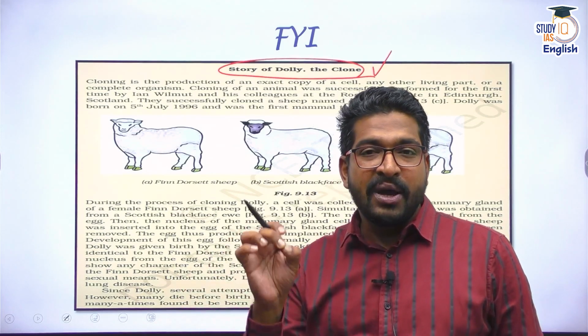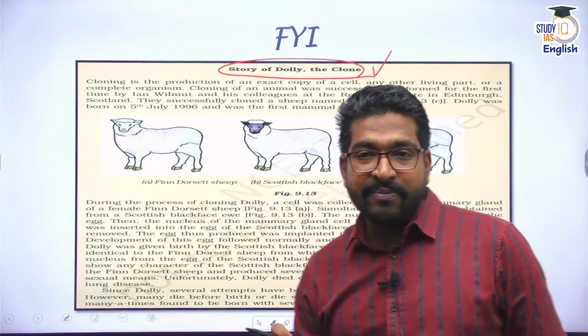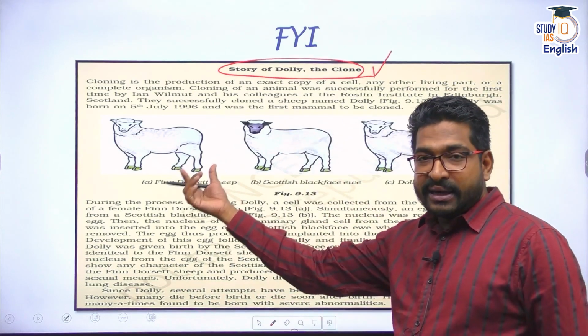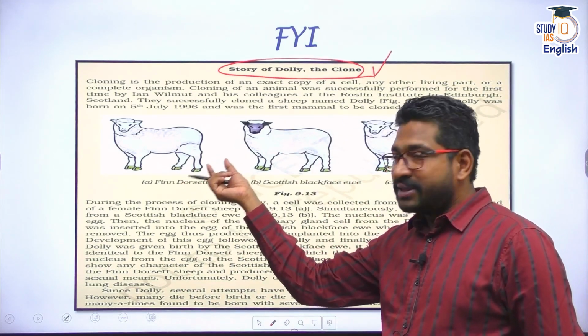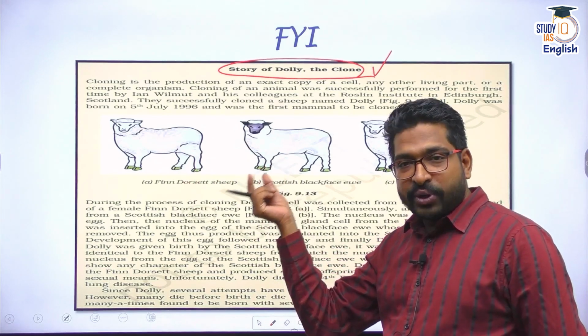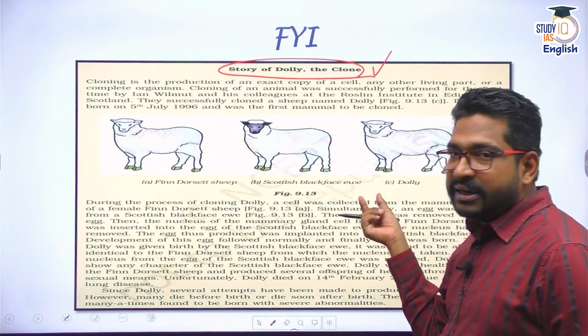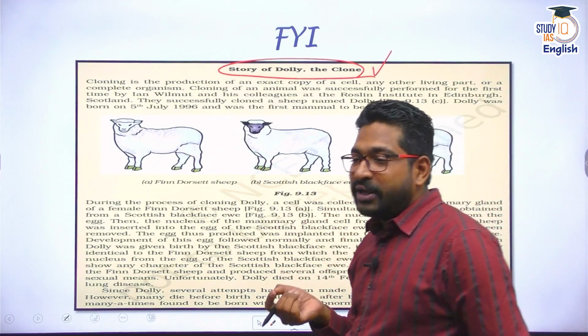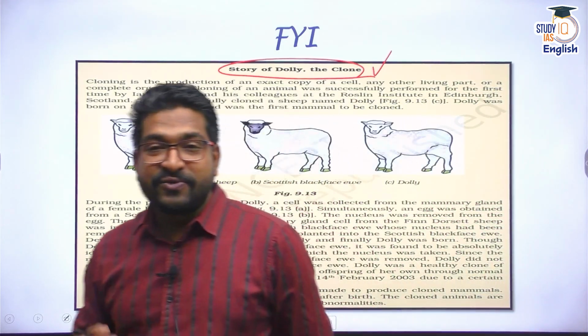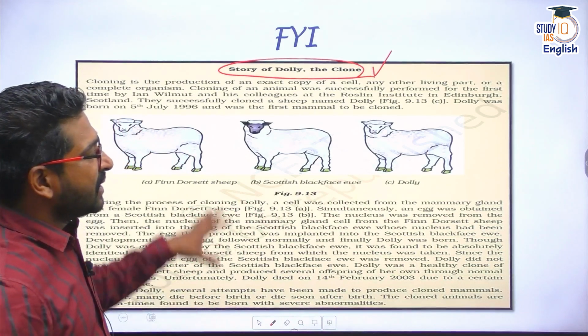It was created from a somatic cell or a mammary cell of the parent. A single somatic cell was taken, somatic cell nuclear transfer was used, and ultimately a clone of Dolly was created. Dolly was the first genetically cloned sheep.